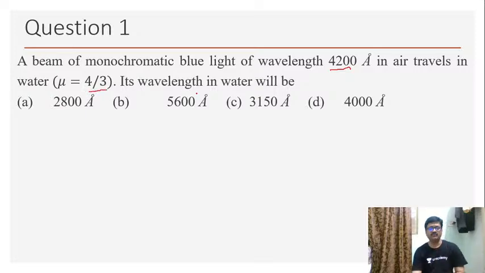Its wavelength in water will be? Here the wavelength in water has been asked. The simple logic is that we know the refractive index mu is inversely proportional to wavelength.